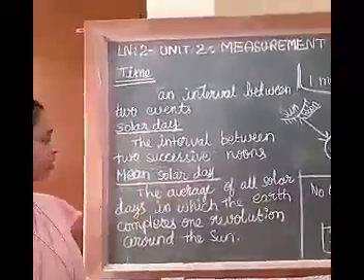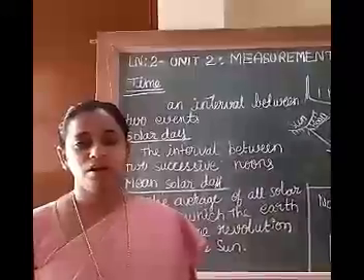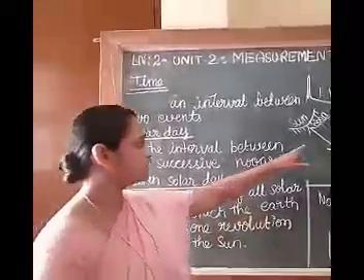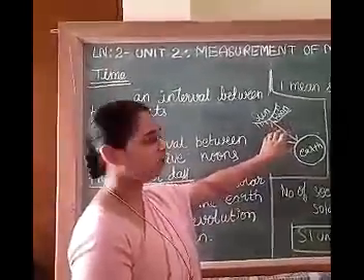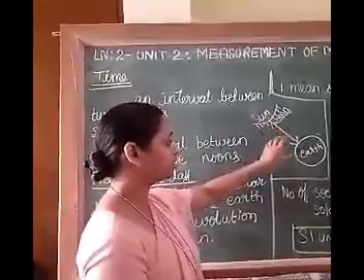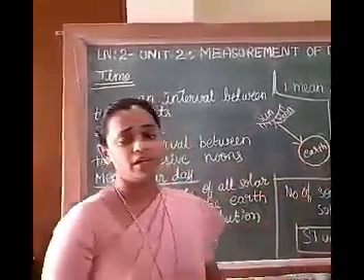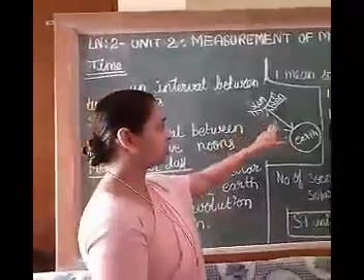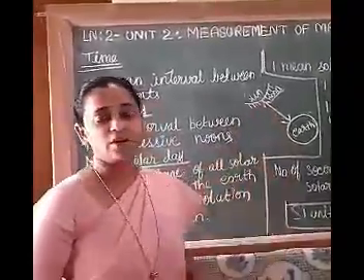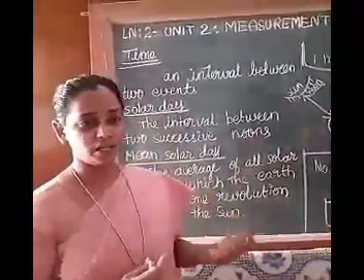What is mean solar day? The distance of the earth from the sun keeps on changing. Due to this change in distance, the length of the day increases or decreases.